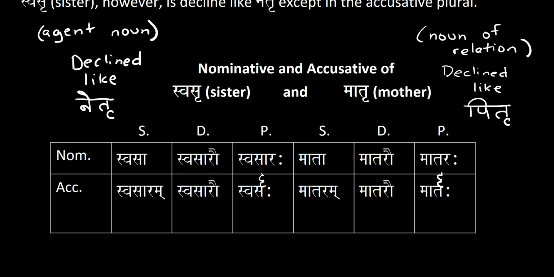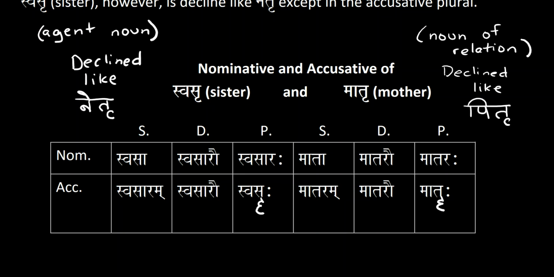So, nominative, singular, dual, and plural for sister, svasri, is svasā, svasārau, and svasārah. Then for accusative, singular, dual, and plural, we have svasāram, svasārau, and svasṝḥ.